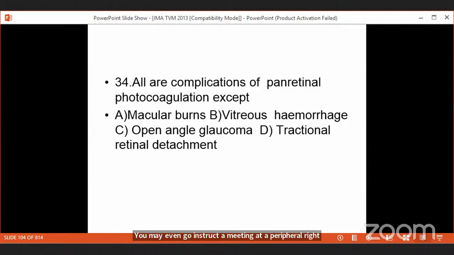You may even go, instead of hitting at a peripheral retina, you may go directly hit the macula of the patient, and whatever vision he is having, that is also lost. So patient can develop macular burns.